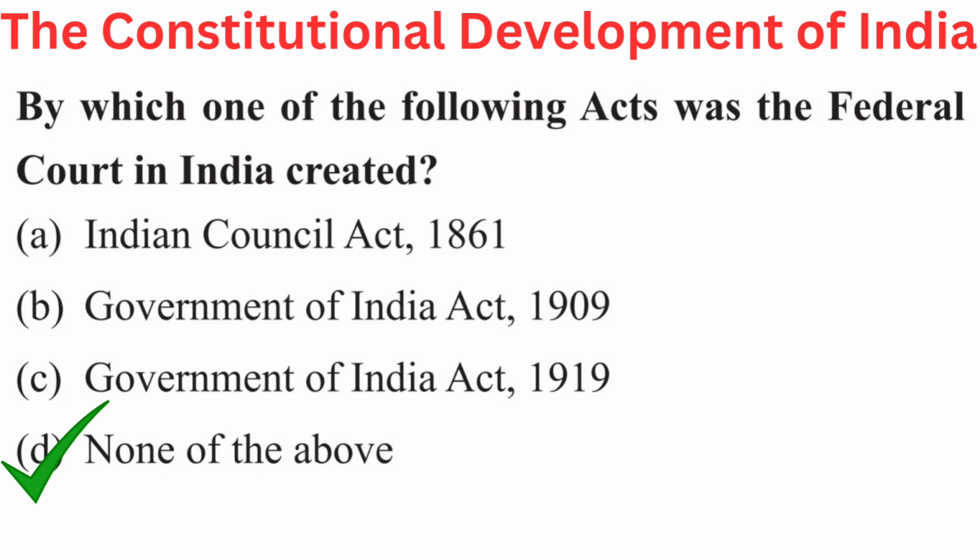Your question is, by which one of the following Acts was the Federal Court in India created? Your options are A. Indian Councils Act 1861, B. Government of India Act 1909, C. Government of India Act 1919, or D. None of the above. Right answer is D. None of the above.